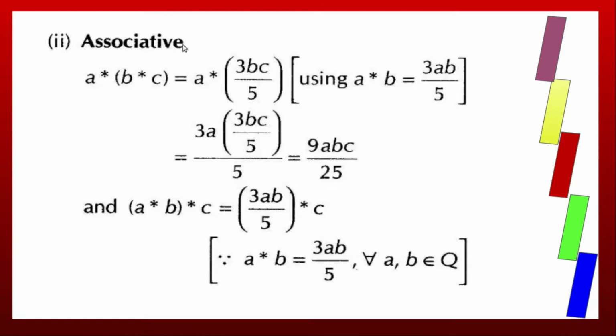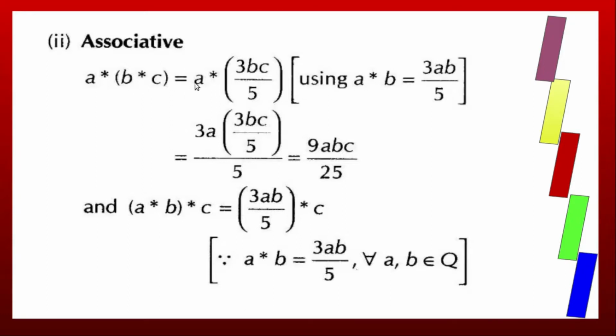Now to prove associativity, we have to take 3 elements A, B, C. Now A star (B star C). First apply star to this bracket. B star C, by definition, A star B is 3AB by 5, so B star C is 3BC by 5.